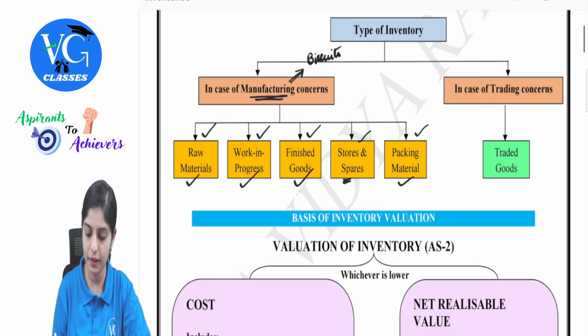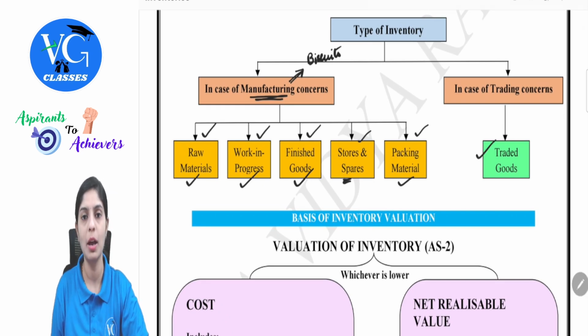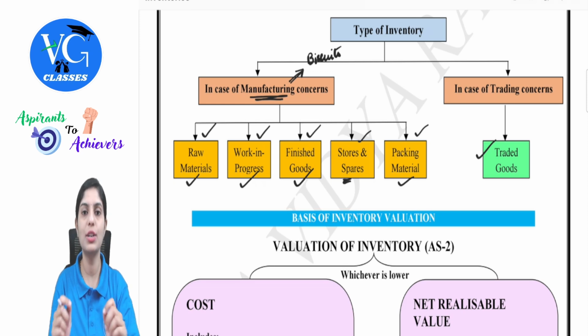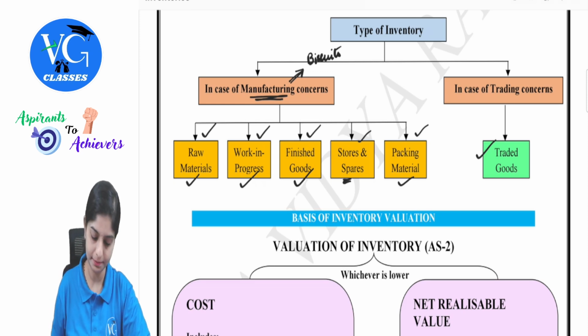What could be inventory for a trading concern? Simply traded goods. Because a trader is just involved in buying goods and then selling. So for a trader, it just becomes traded goods.